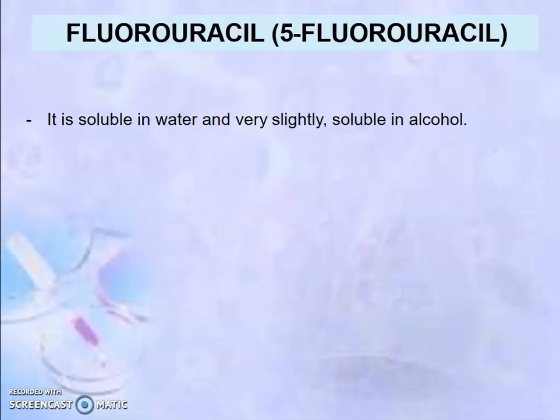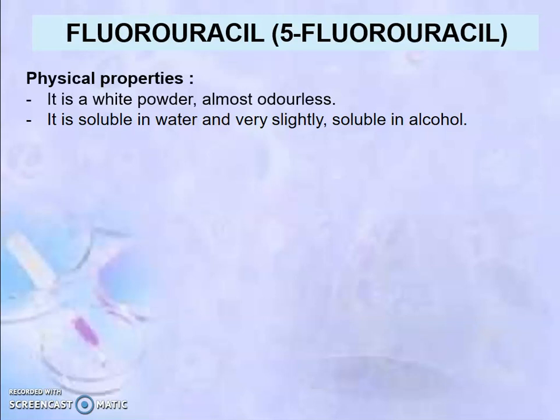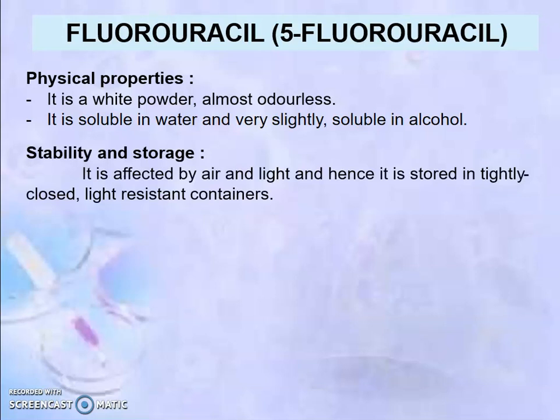Next drug is fluorouracil, also called 5-fluorouracil. Physical property: it is a white powder and almost odorless. It is soluble in water but very slightly soluble in alcohol. Stability and storage condition: it is affected by air and light, hence it is stored in a tightly closed light resistant container.